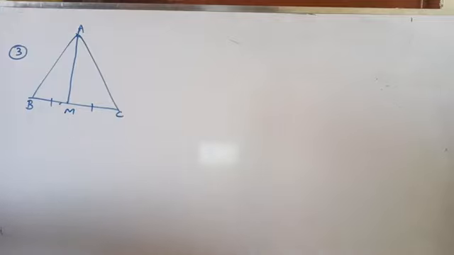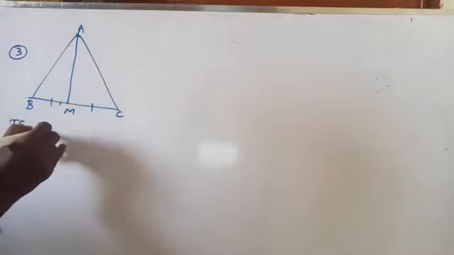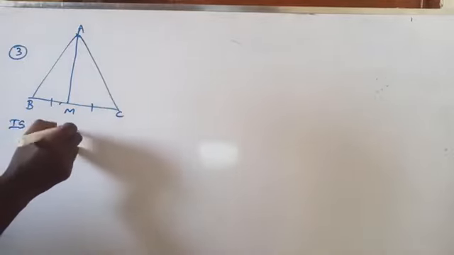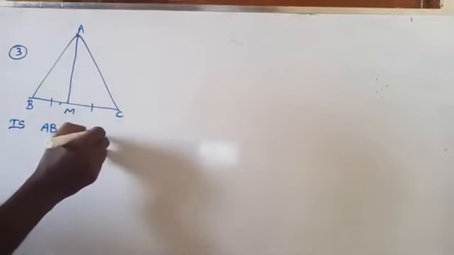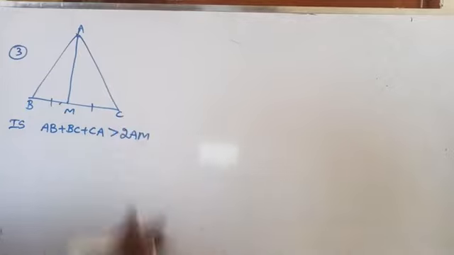BM equal to CM. AM is the median of a triangle ABC. Prove that AB plus BC plus CA is greater than 2AM. So we know that the sum of the lengths of any two sides of a triangle is always greater than the third side.